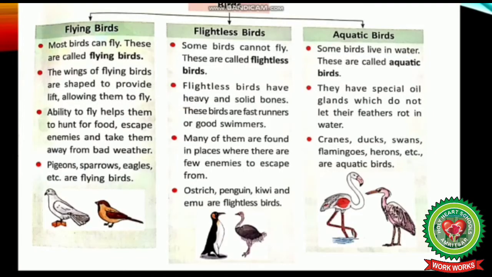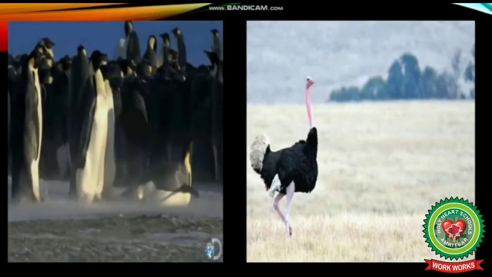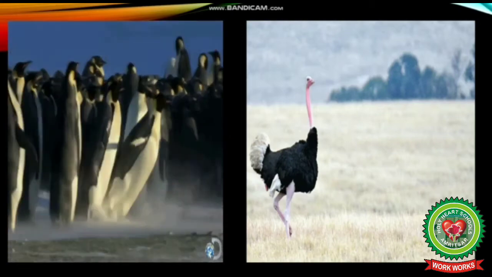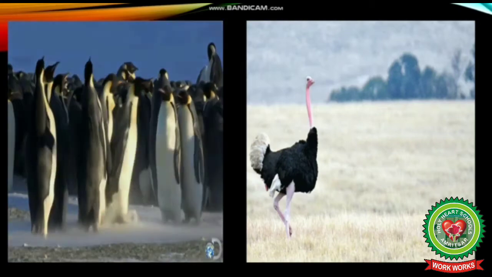Now, next is flightless birds. Some birds cannot fly. These are called flightless birds. Flightless birds have heavy and solid bones. These birds are fast runners or good swimmers.